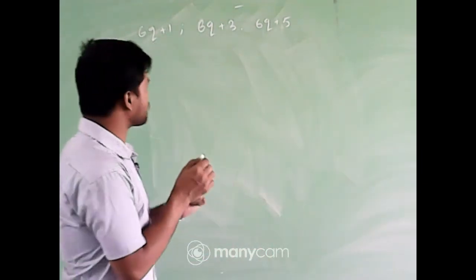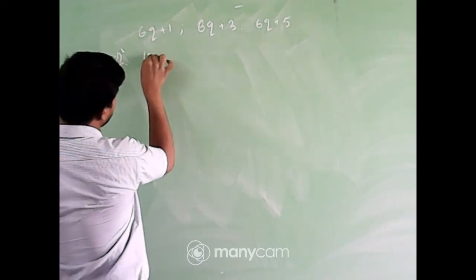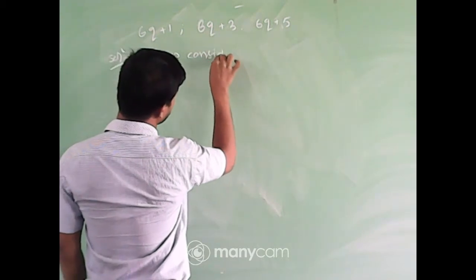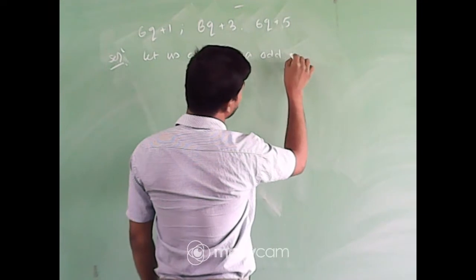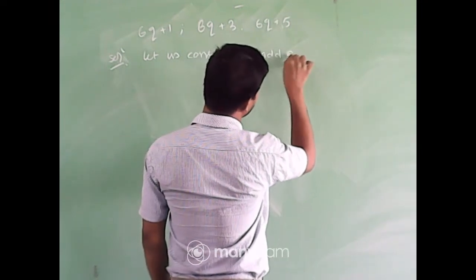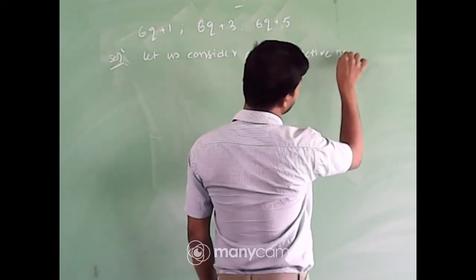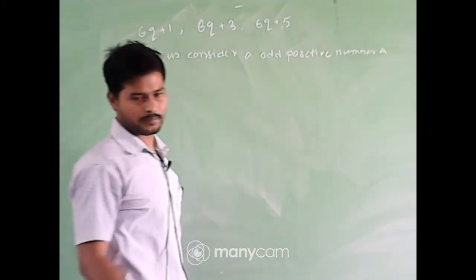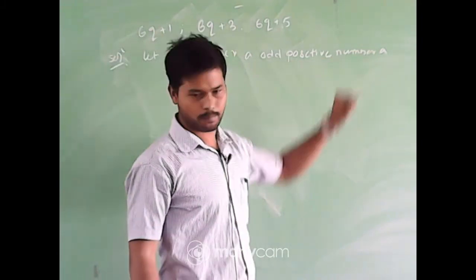Let us consider the solution. Suppose we consider an odd positive number a.